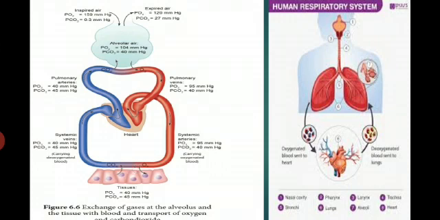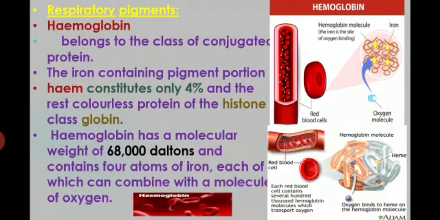So this is the exchange of gases at the alveoli and the tissues with the blood, and the transport of oxygen and carbon dioxide. Are we clear?